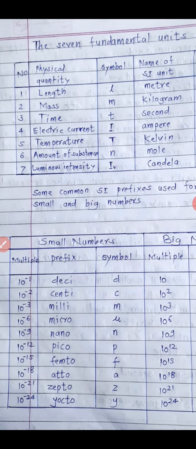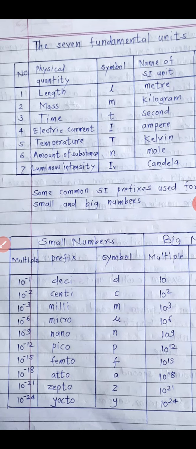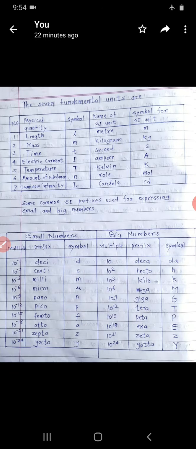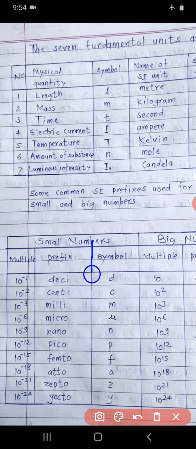Now the next part is very important. Some common SI prefixes used for expressing small numbers and big numbers. First of all, small numbers: multiple 10 raised to minus 1.